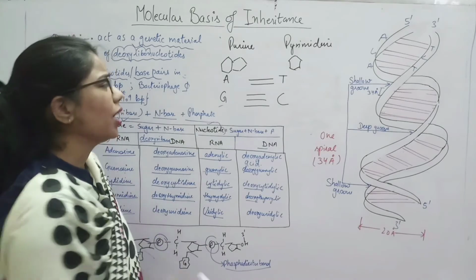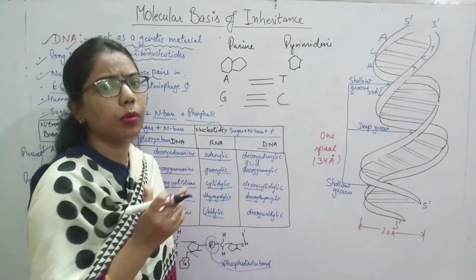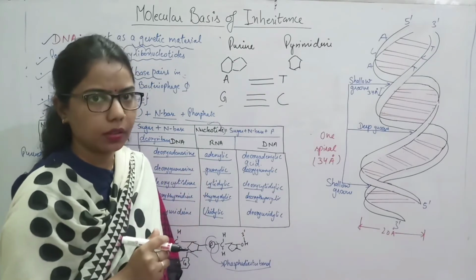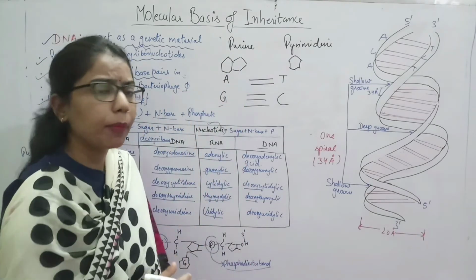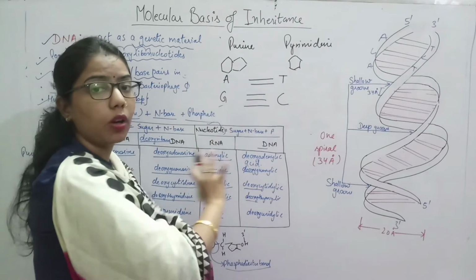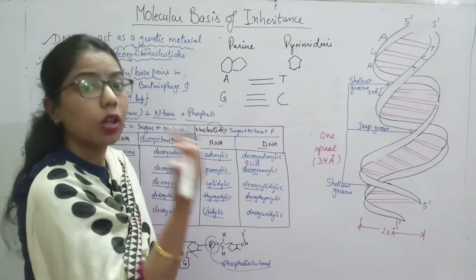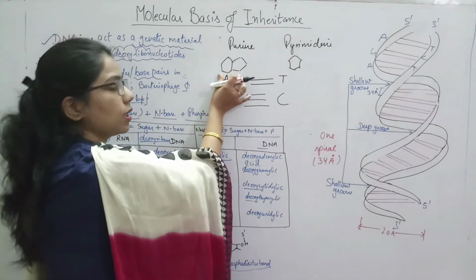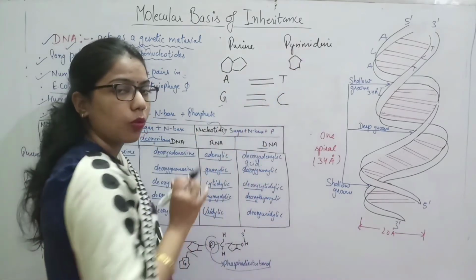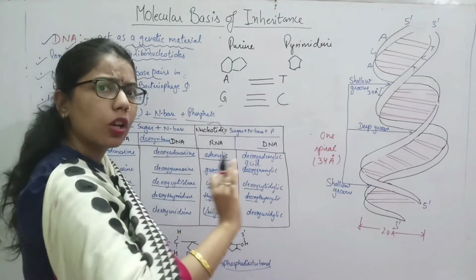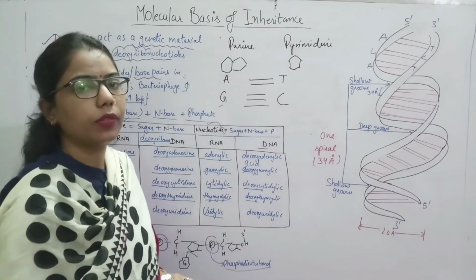So here we will understand the reasoning also, why it is happening so, and what is the advantage of this thing. OK, now maybe in your mind one question is there, why are we not connecting purine with purine, or pyrimidine with pyrimidine? See students, if we add purine and purine, there will be a very long chain. अगर हम प्यूरिन को कंबाइन करेंगे तो हमारे पास चेन लेंथी हो जाएगी. How? Because see the structure of purine, it is almost a double-ring structure, again double ring, then double ring. So it will form a long structure, and this structure will not be accommodated in the structure of the DNA.